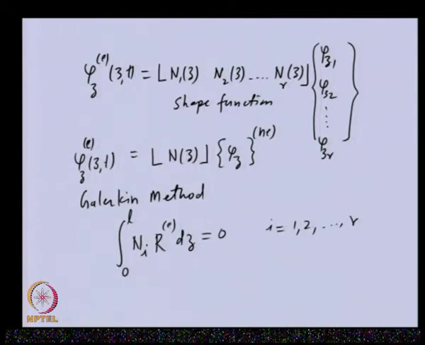Let us see the residual, because we earlier derived the governing equation which had this form for the continuous system. This is the double dot derivative with respect to time. This is a function of both z and t.